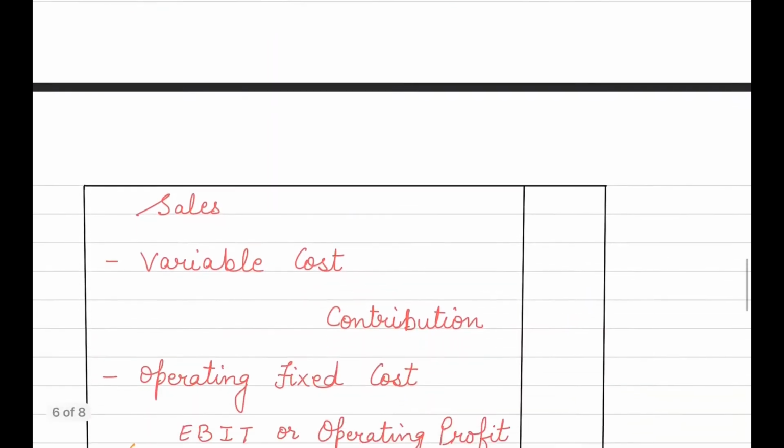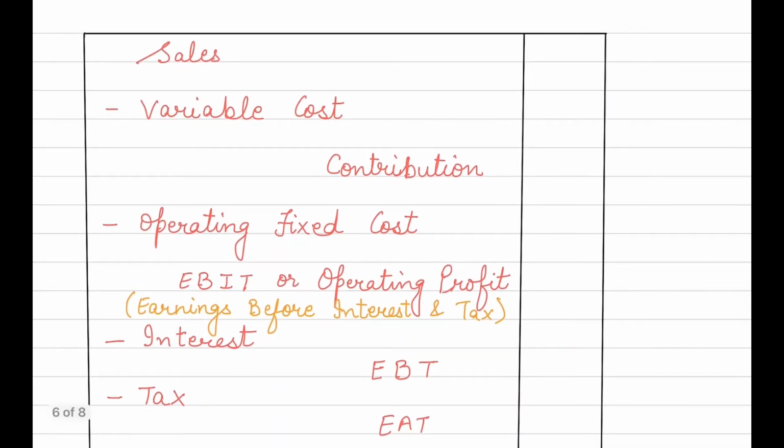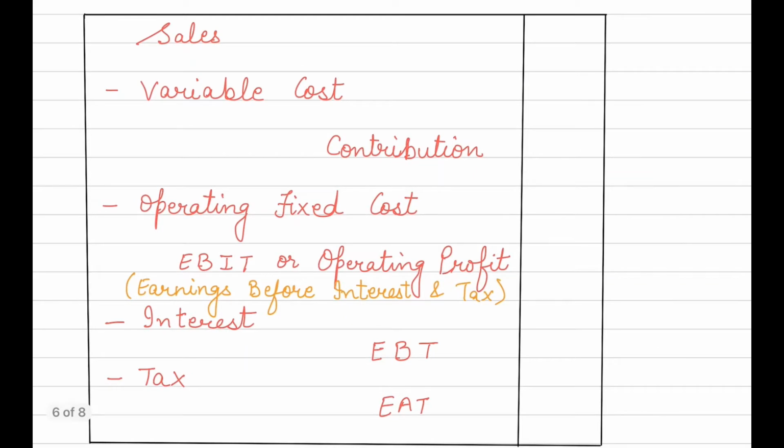Before proceeding towards the numerical example, let us first understand this flow of calculation, which is important in all the numerical questions related to capital structure. Here you can see sales. Whatever is the amount of sales, we will subtract variable cost from it, and whatever value is obtained will be termed as contribution. Let me put some arbitrary values here. Suppose the sales amount is say 100 and the variable cost is 10. Then after subtracting this, what will be the contribution?